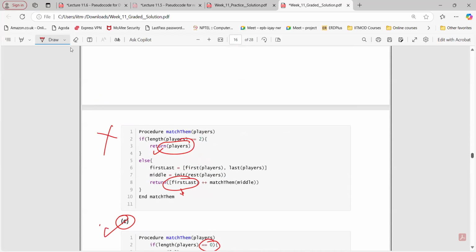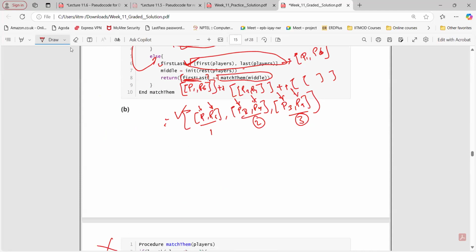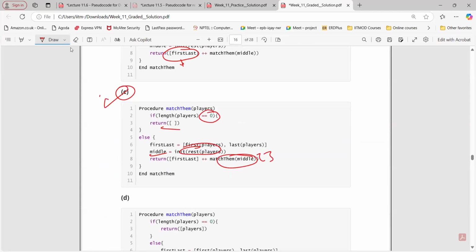Only difference is that here, when this condition gets satisfied, when we have just 2 players remaining, we are directly returning that remaining players list. But here what is happening? We are also considering those 2 players, and again we are putting them into first and last, and then we are removing. Now this becomes empty. And now when it is empty, we are returning an empty list here, right? So this is also correct, because we have 0 players in that list.